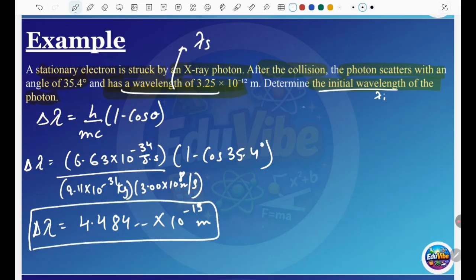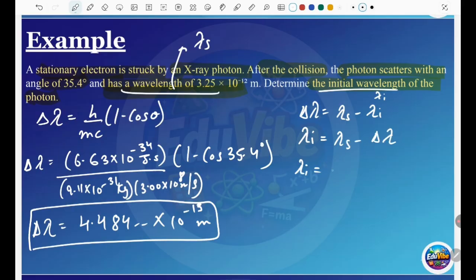When you get this, delta wavelength is equal to the wavelength of scatter minus the wavelength of the incident. So the wavelength I is equal to the wavelength of S minus delta wavelength.